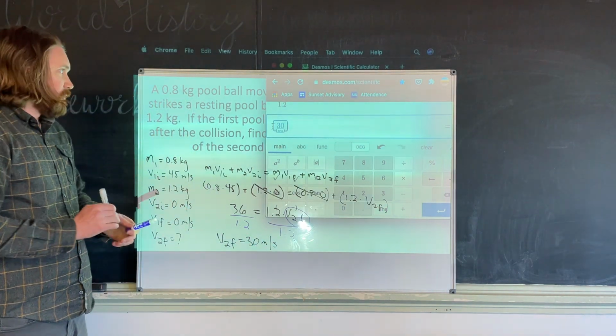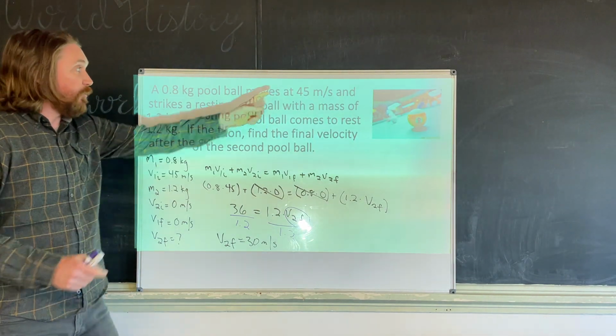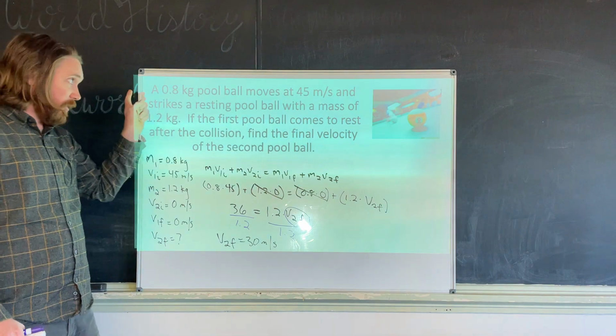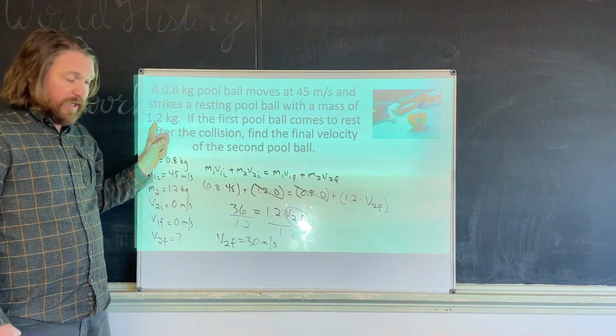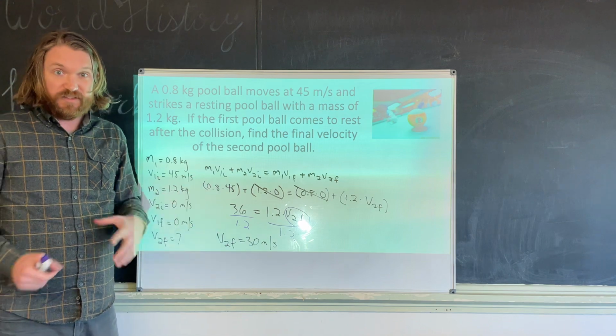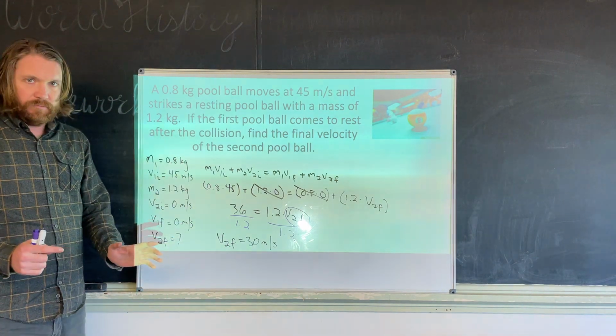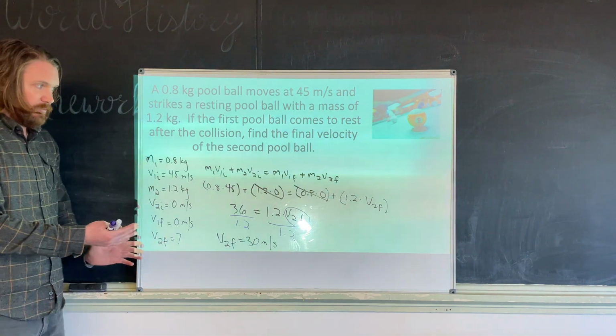Okay? So when the first pool ball crashes into the second pool ball, it's going 45 meters per second, but the second pool ball is a little bit bigger, so it is moving away at a slower speed, right? Because it's bigger, so it's going to go slower. Momentum is always conserved.